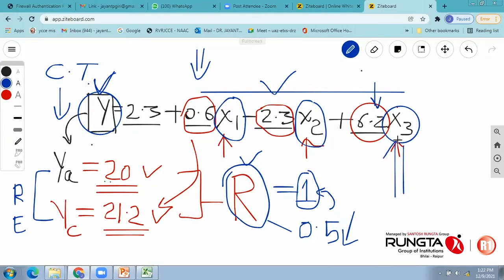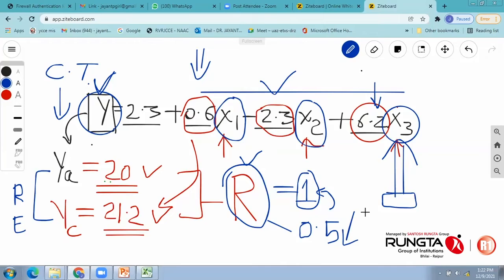If they can manage the values of x3 so that they can minimize Y, that will be a great outcome for the industry. So this process is called identification of sensitive parameters to manage the output. Practically, after the mathematical model, this must be the byproduct. Why must this be the byproduct?